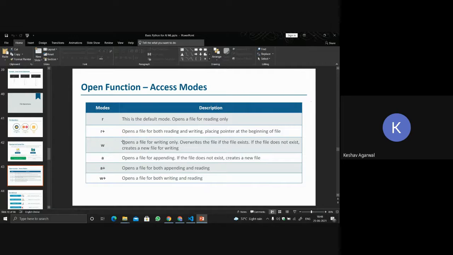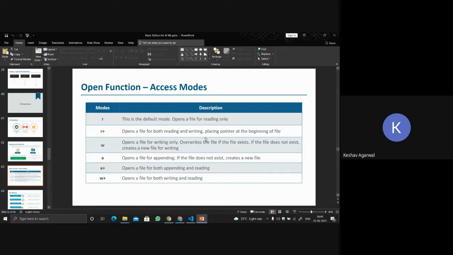In Python, there are these particular access modes. R is the default mode, which opens a file for reading only. The R keyword stands for read. R plus opens a file for both reading and writing, placing the pointer at the beginning of the file. The name itself suggests what it does. And W stands for opening a file for writing only.